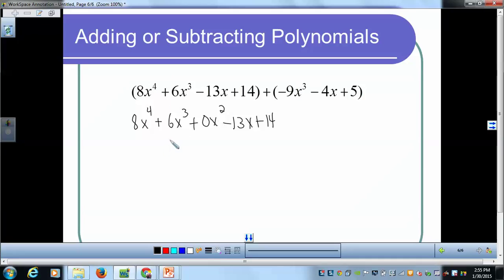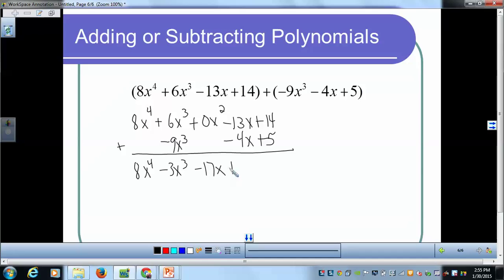So I have an x cubed term, or an x to the third term, so I'm going to align that right here. I have a minus 4x, so I'm going to align that right here. I have a positive 5, so I'm going to align that right here. And now I just go ahead and add everything up. So I only have the 8x to the 4th. 6 minus 9, or 6 plus negative 9, is negative 3x cubed. I don't have any x terms. And then I have minus 17x, and then plus 19. So there you go.